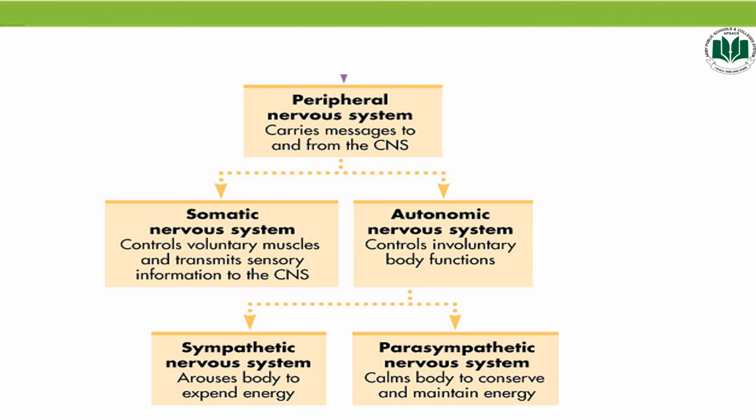Then, as you can see in the flow chart, the autonomic nervous system is further divided into the parasympathetic and sympathetic nervous system. The parasympathetic nervous system is formed by some of the cranial nerves. It promotes all the internal responses we associate with a relaxed state, for instance contraction of the pupil of the eye, digestion of food, slow heartbeat. Or you can say it is a condition of rest and digest.